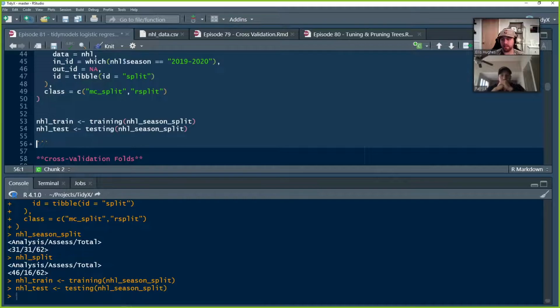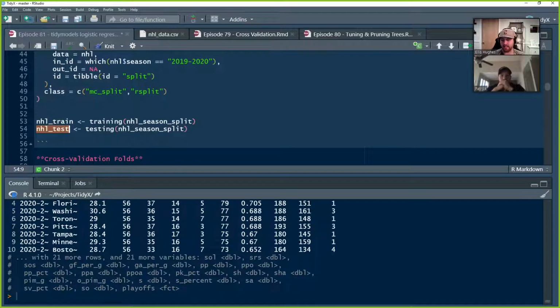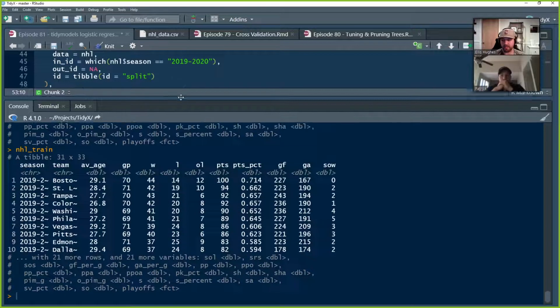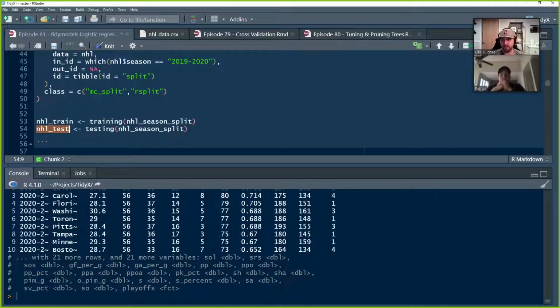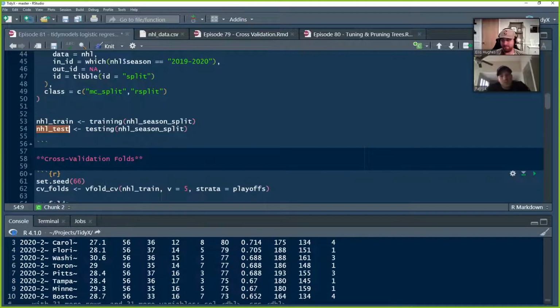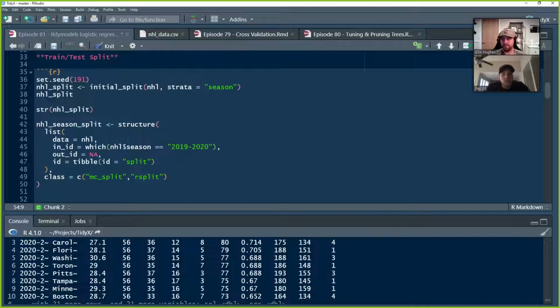And I'm able to run test and training on it, and I'm able to get it to return exactly how I want it to. So this will be the 31 rows for train and the 31 rows for test, but now it's split by season. So my question on that is, if you go back up to the top of this chunk, you stratified here by season. Technically, you didn't need to stratify by anything because you were going to create your own strata manually, correct? Like technically, that argument doesn't need to be there because you're going to do this anyhow.